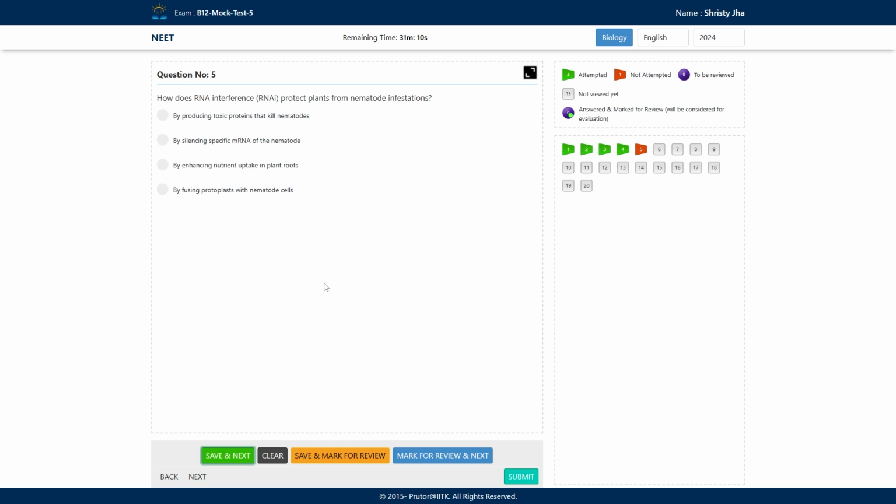Next question says, how does RNA interference, RNAi, protect plants from nematode infection? We have studied about this RNA interference thing, and we know that it can protect the plants from this nematode infestation. So how can it do this? There are 4 options. Let's see each option.